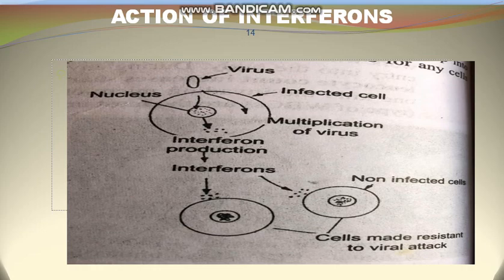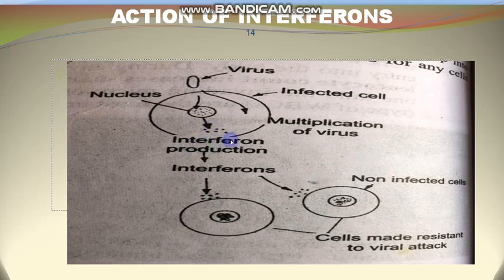So this is a diagram which shows the action of the interferon. Suppose this is a cell, this is the nucleus of the cell, and this virus infects this cell. So when this cell is infected, this cell produces the glycoprotein which is known as interferon.